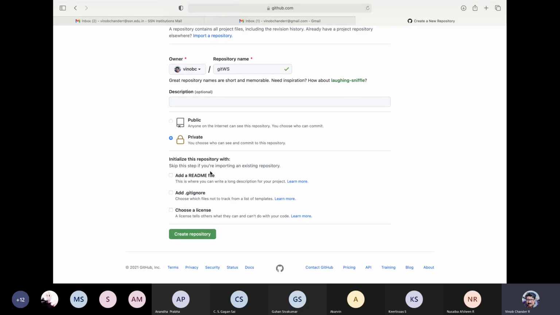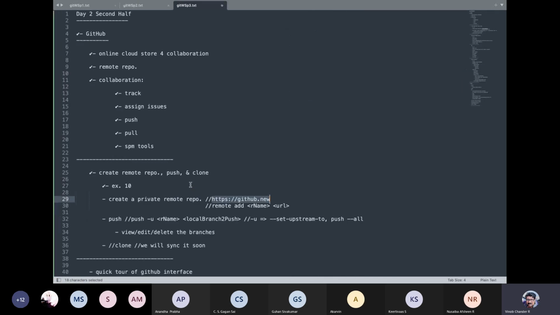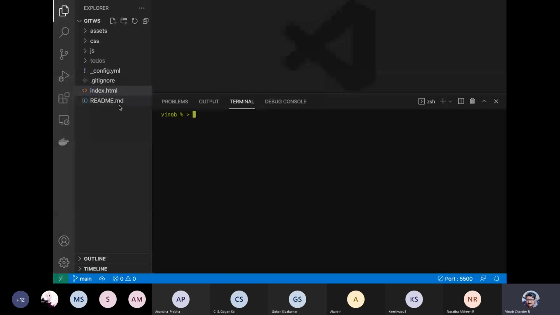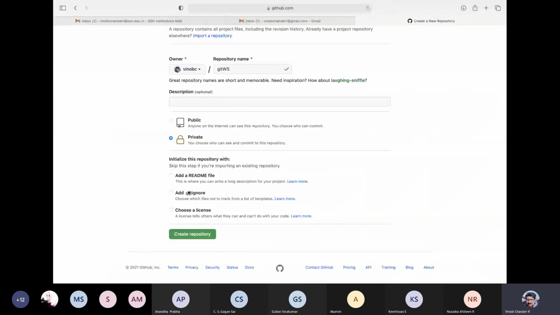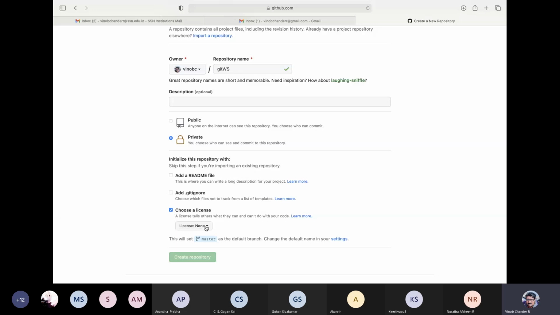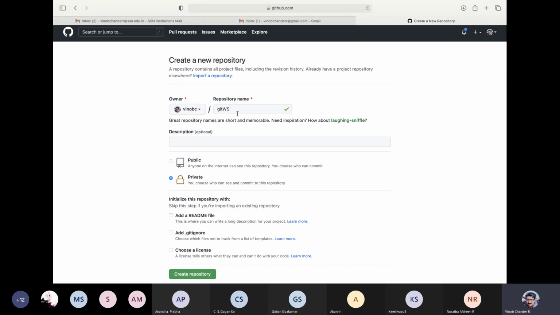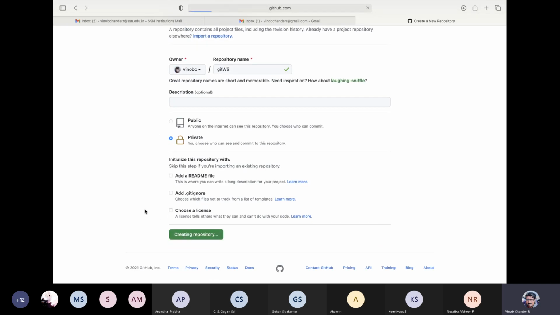And you can initialize this. Typically, if you have a local repository with all these files already available and you want to push, things will be available. We have a .gitignore already. We don't have a license and we don't want one. We have a readme.md file. If you go to your Visual Studio Code, readme.md is available. You can add and choose a license file also if you want, but for testing purposes, for simplicity, we don't add a license. So we have a private repository specified, and then we can click create repository.